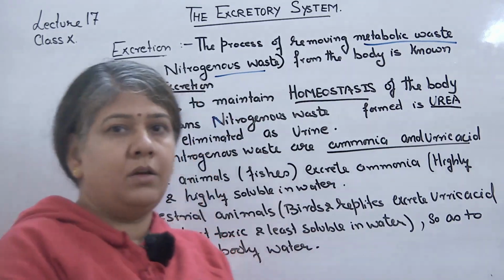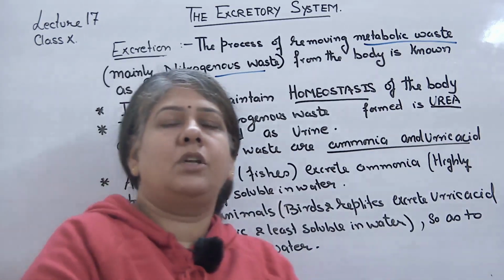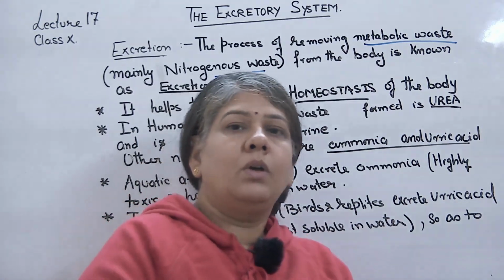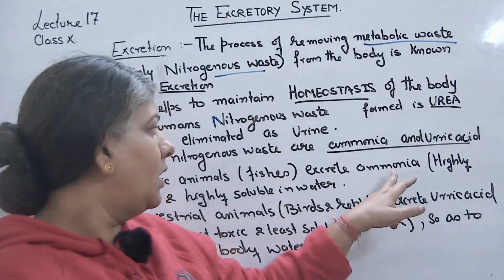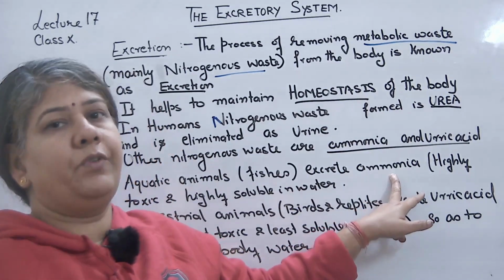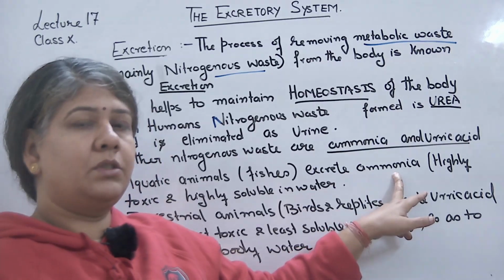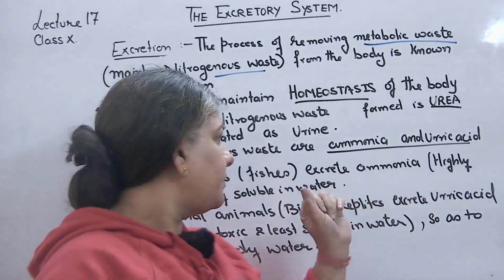Since aquatic animals are surrounded by water, it is easier for them to release or remove nitrogenous waste as ammonia because there is plenty of water.